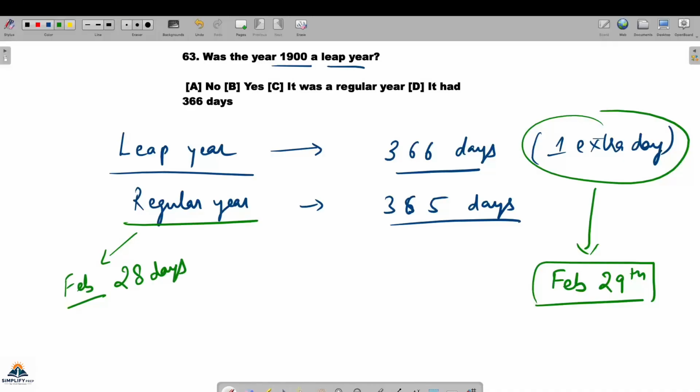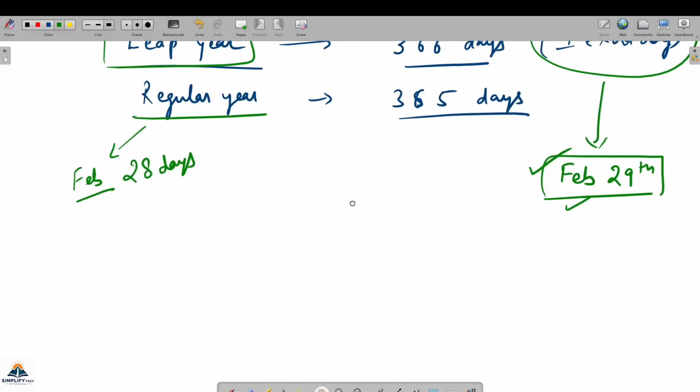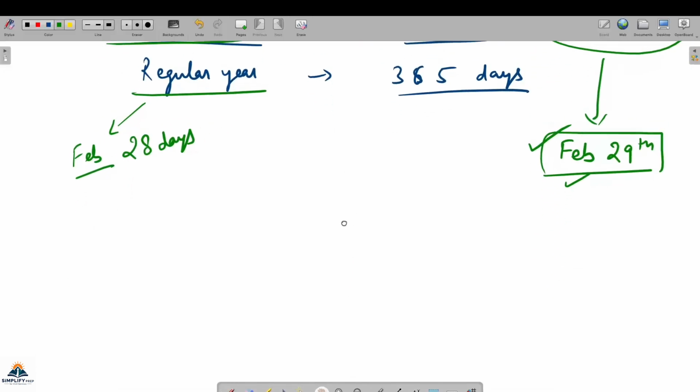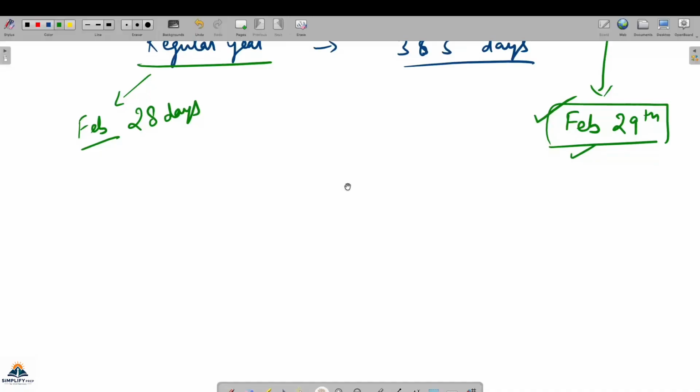But leap years have one extra day that comes at February 29th. So when the leap year takes effect, that extra day is in the February month, February 29th. One thing is this. Now, the other thing is when the leap year comes.